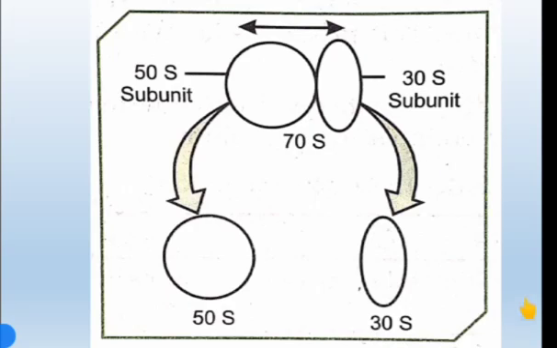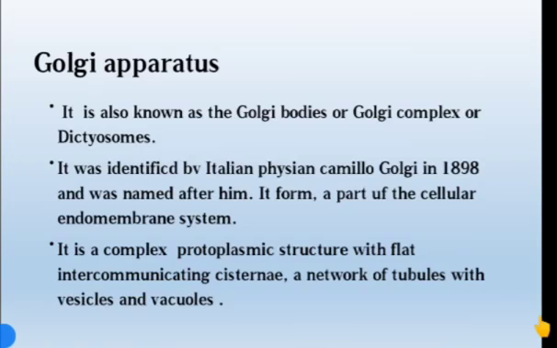Then let us move on to the next one, that is the Golgi apparatus. The next cell organelle is the Golgi apparatus. It is also known as Golgi bodies, Golgi complex, or dictyosomes.